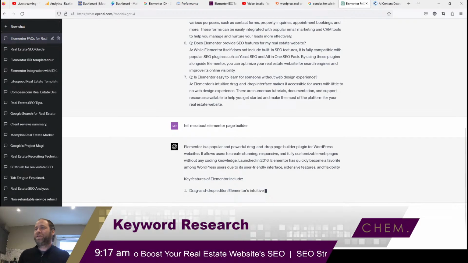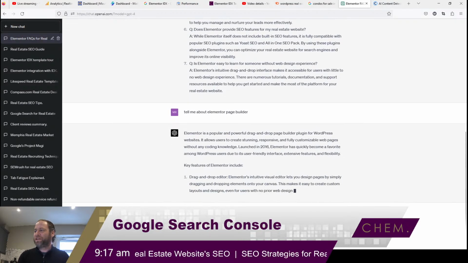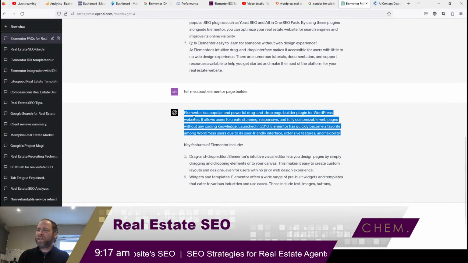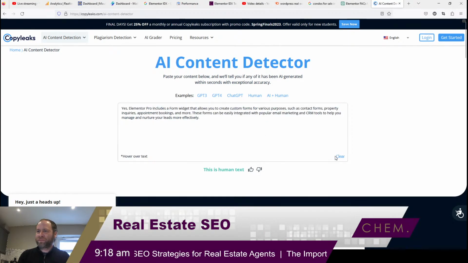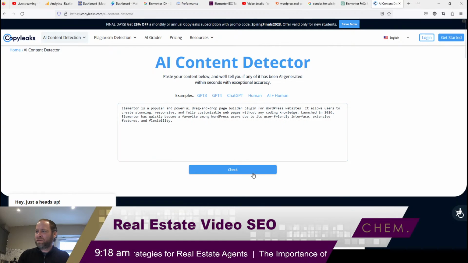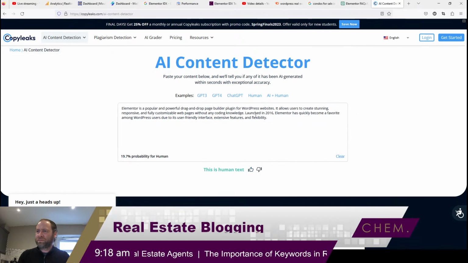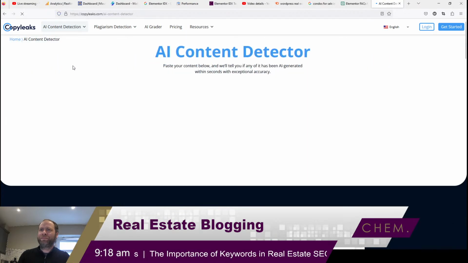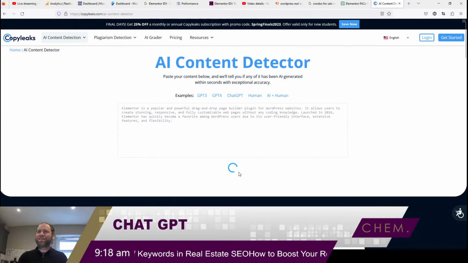I've got to do something about this squeaky chair. I think we need to get this replaced. Right, okay, so let's take this first paragraph here. Clear, check. Wow, okay. It is failing on this. I did actually try this yesterday and it worked, so I'm surprised.